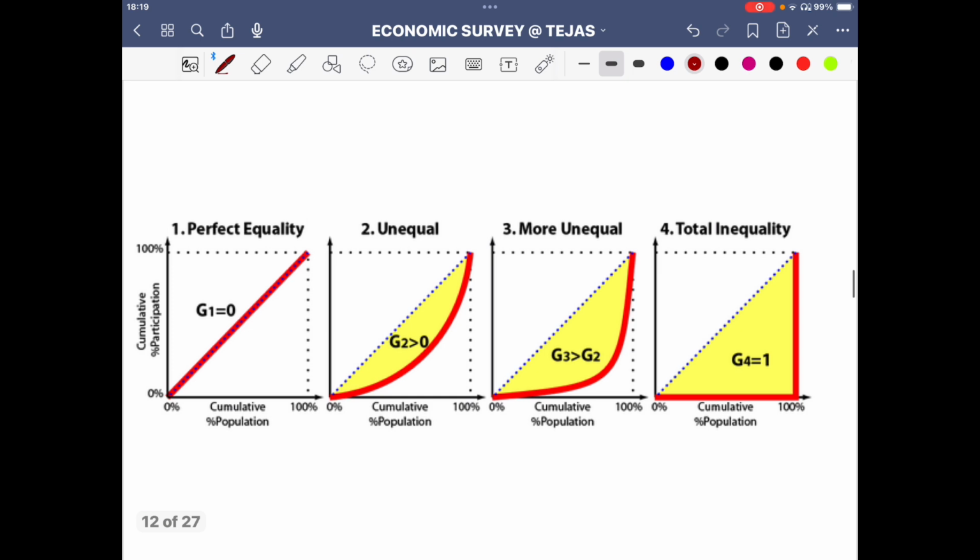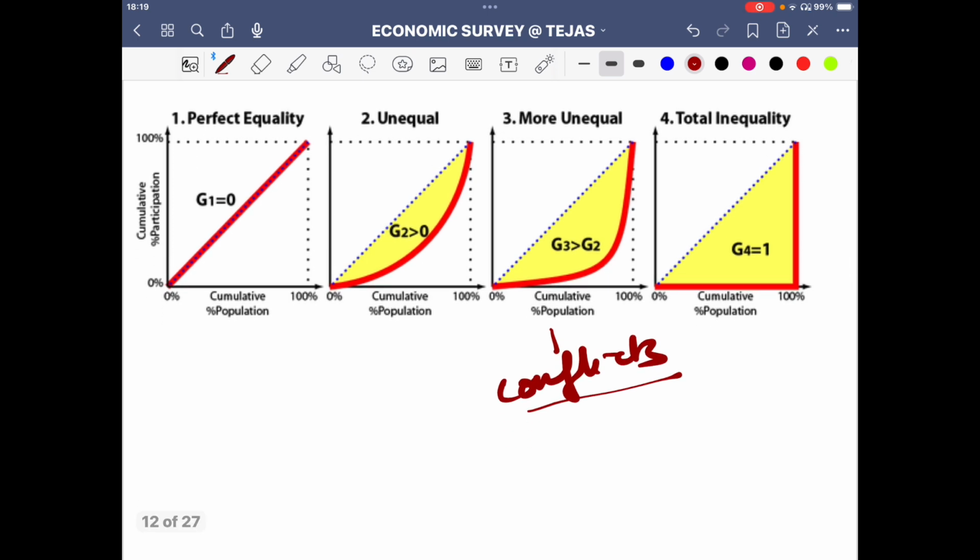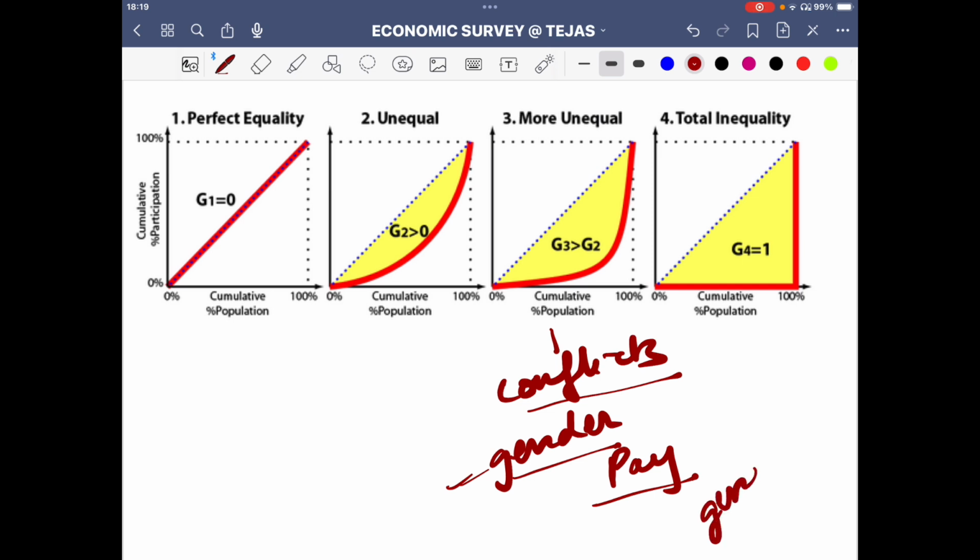And because the society is unequal, we have conflicts. We have regional conflicts. We have various other conflicts. We have gender conflicts. Why does it happen? Gender dynamics. Because the pay scale is not very equal. Men get paid more for the same job that women may perform. In many societies they are getting more for the same job. This is a problem, gender inequality. How are you going to overcome that? Gender budgeting. There is a question in UPSC on gender budgeting, what it is. So all these aspects you have to keep in mind.